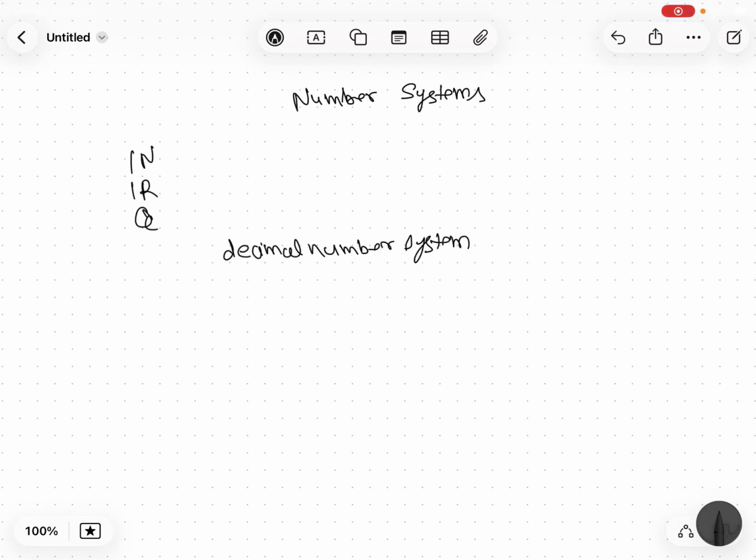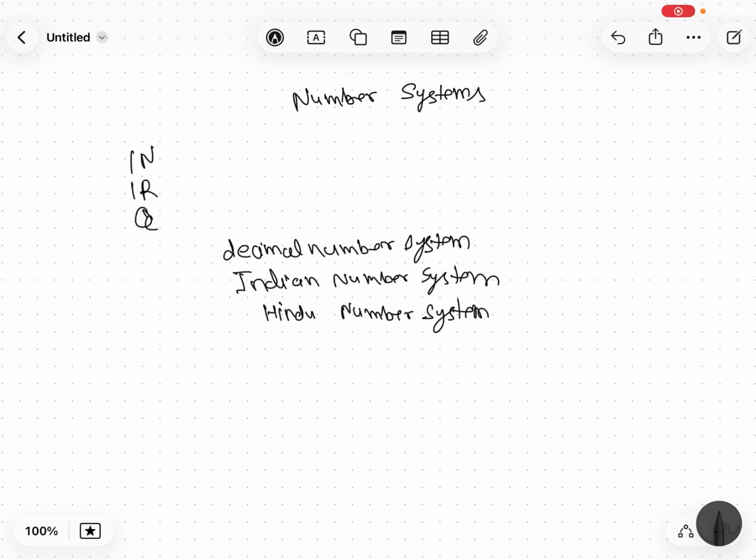You can also hear this name, Indian number system or Hindu number system, which we are using throughout the world. These are the same name for the number system which we are using nowadays. This Hindu term comes because of the geography, not because of the religion. So first, try to think why people were in the need of numbers.